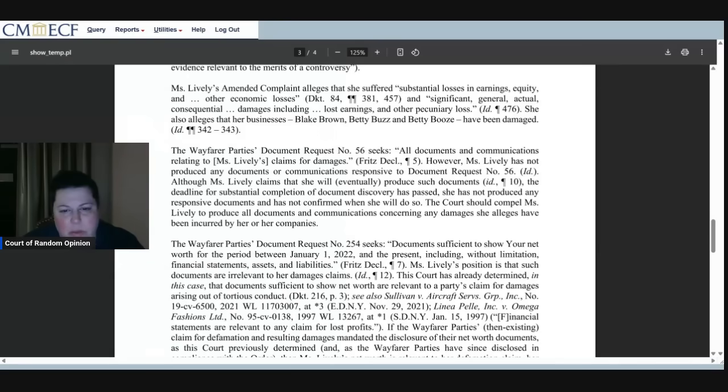The Wayfarer party's document request number 56 seeks all documents and communications relating to Miss Lively's claim for damages. However, Miss Lively has not produced any documents or communications responsive to document request 56. Although Miss Lively claims she will eventually produce such documents, the deadline for substantial completion of document discovery has passed. She has not produced any responsive documents and has not confirmed when she will do so. The court should compel Miss Lively to produce all documents and communications concerning any damages she alleges have been incurred by her or her companies.